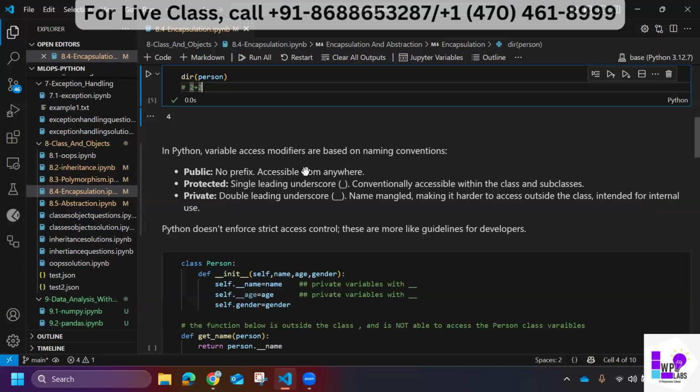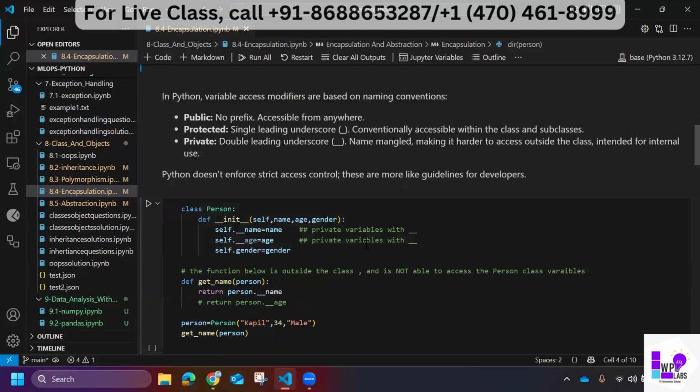And then something is public, like public bus services, which are readily available to everyone, right? In this sense, you can understand these concepts: public variables, protected and private.